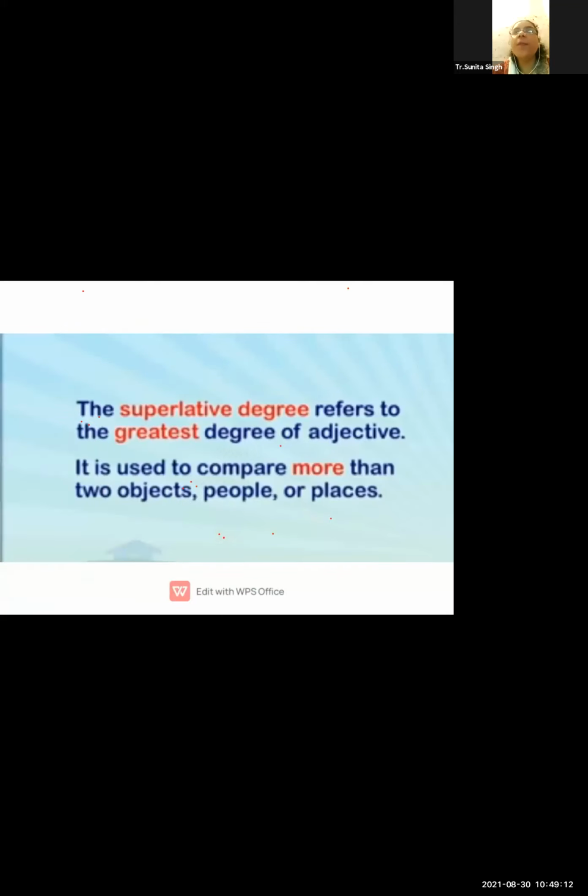Third, the superlative degree. What is the superlative degree? It refers to the greatest degree of the adjective, that means a huge degree.